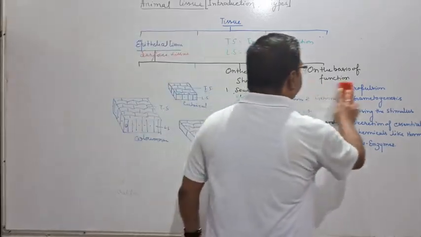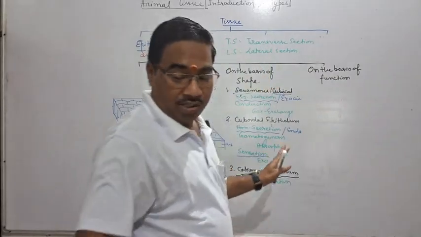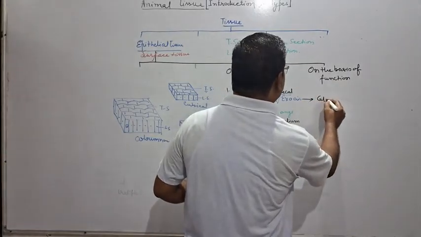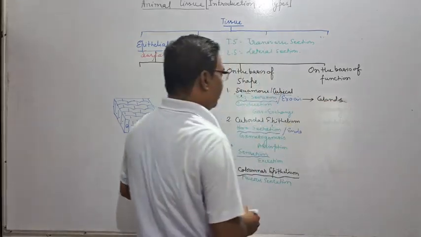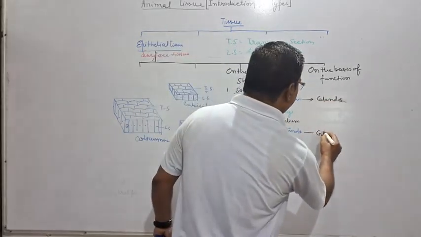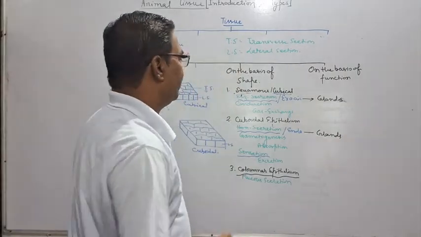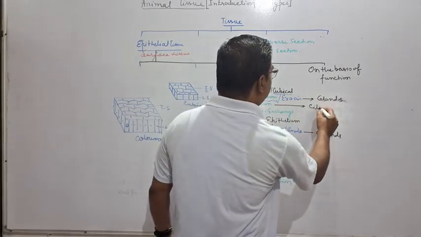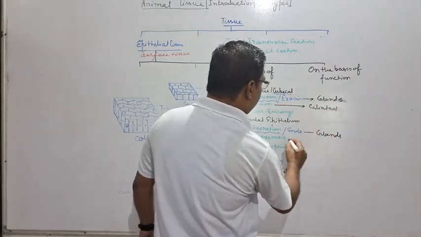How? Listen. If I delete this one and try to learn from here, what can you say? If it is exocrine, it can be called glands or glandular epithelium. Here endocrine is also glands, that is glandular epithelium. Now conduction, that means it must be ciliated. Gaseous section, nothing.